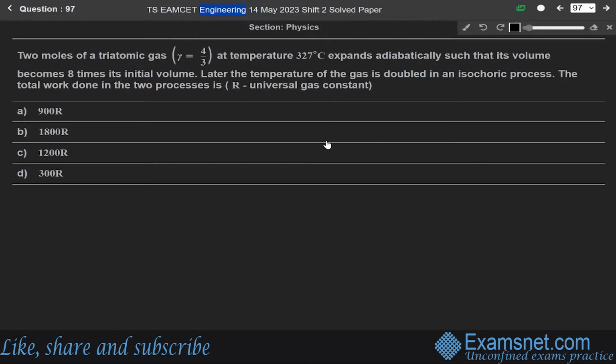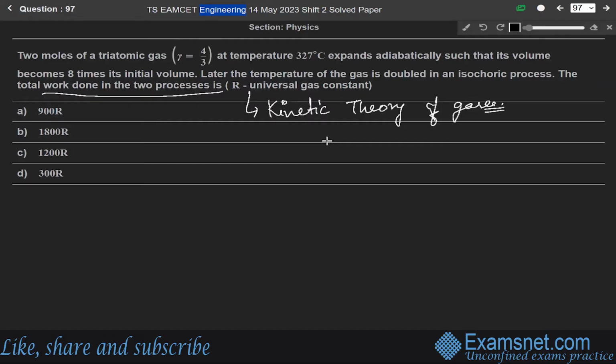Now next question 97. 2 moles of triatomic gas, gamma equals 4 by 3, at temperature 327 degrees Celsius expands adiabatically such that its volume becomes 8 times the initial volume. Later the temperature of the gas is doubled in an isochoric process. We have to find the total work done in the process. So this question is from the chapter of kinetic theory of gases.